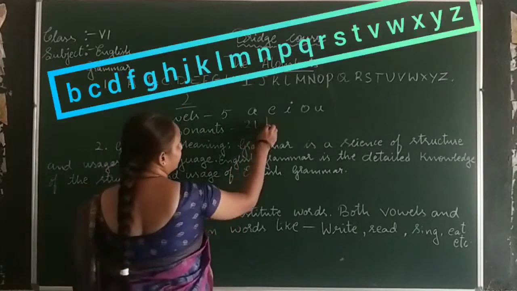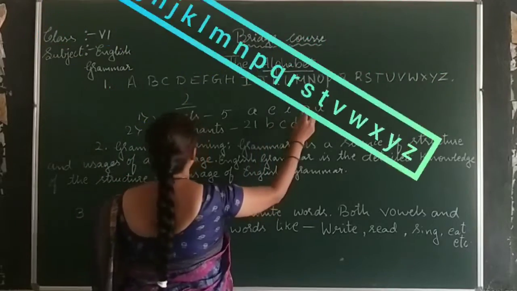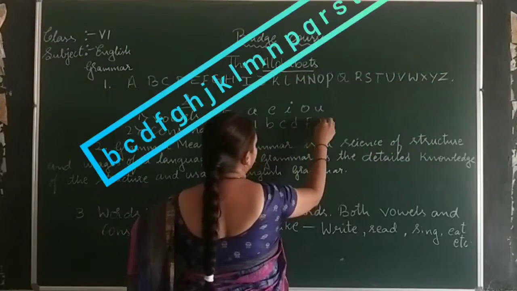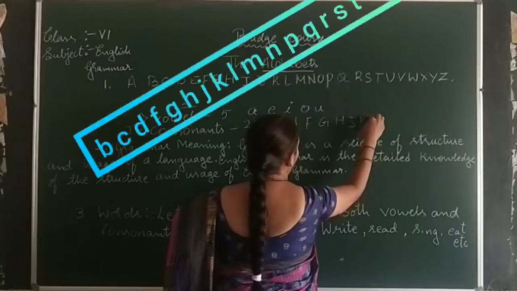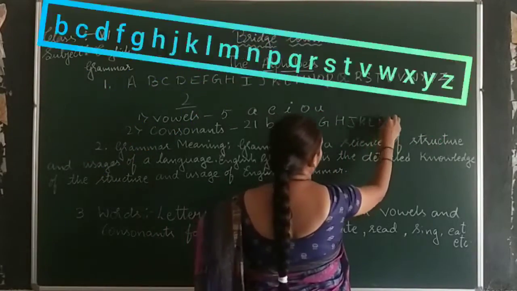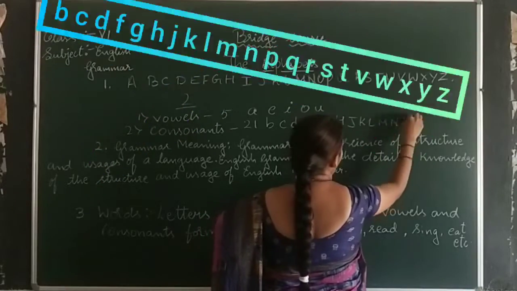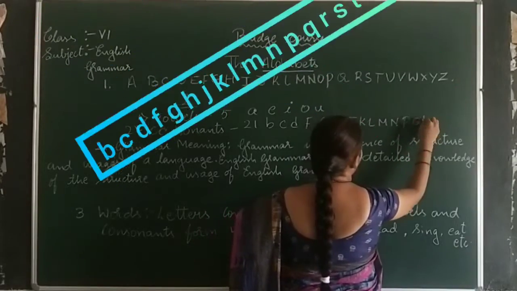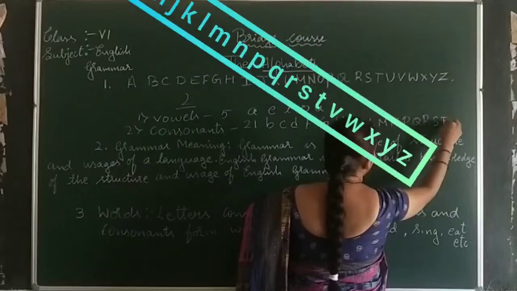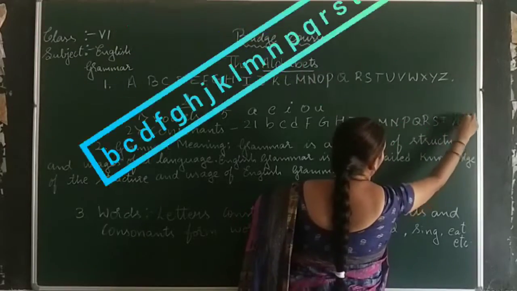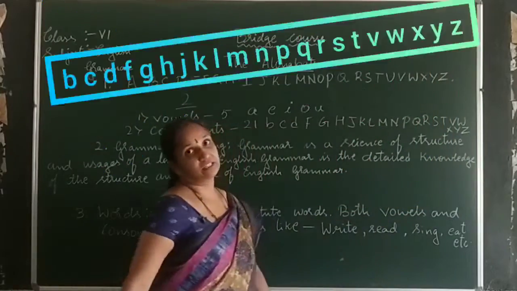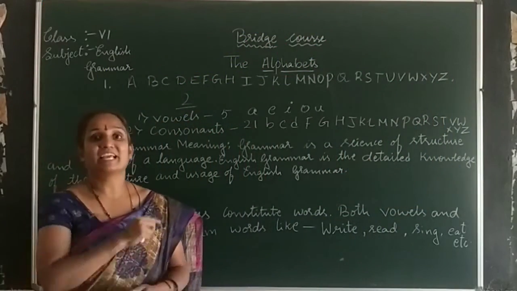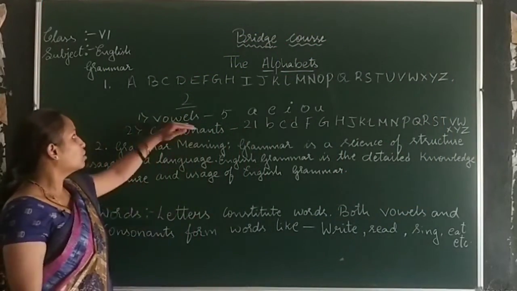Let us see here: B, C, D, F, G, H, J, K, L, M, N, P, Q, R, S, T, V, W, X, Y and Z. There are 21 letters in consonants.